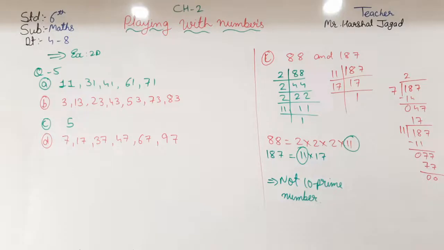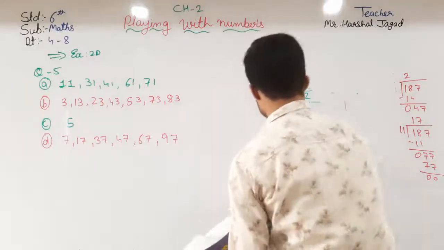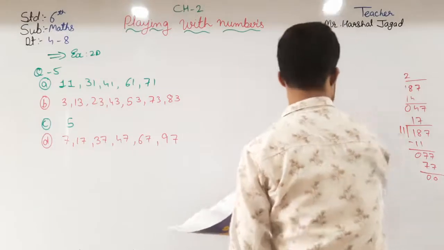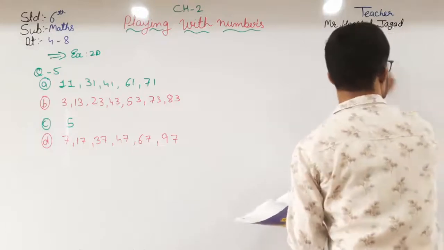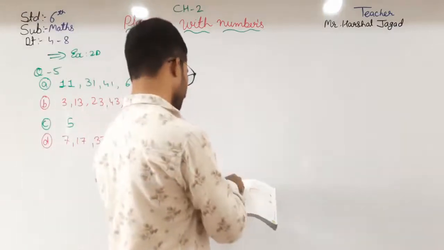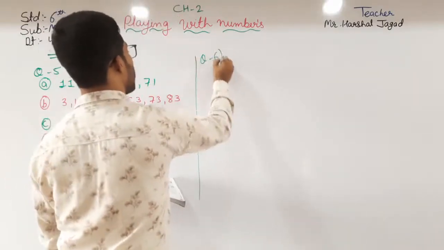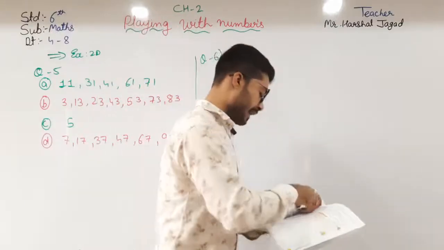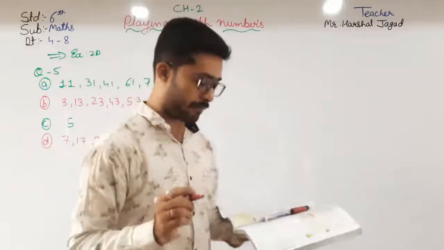So from 1 to 100, let us see. Here, question number 6, in that we have to find out the pairs of twin prime numbers.